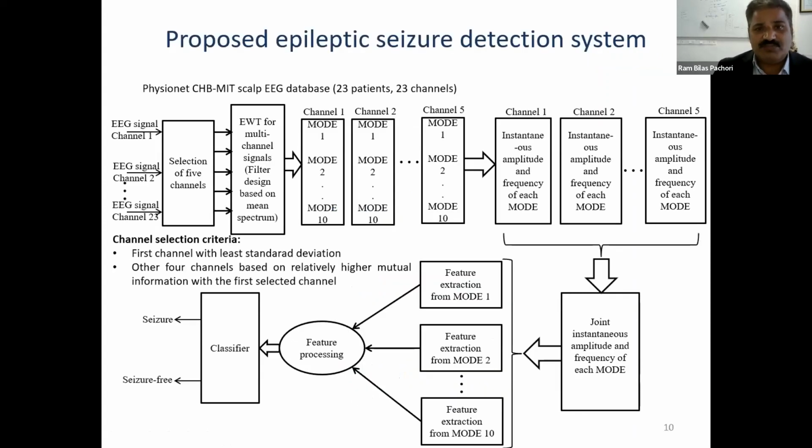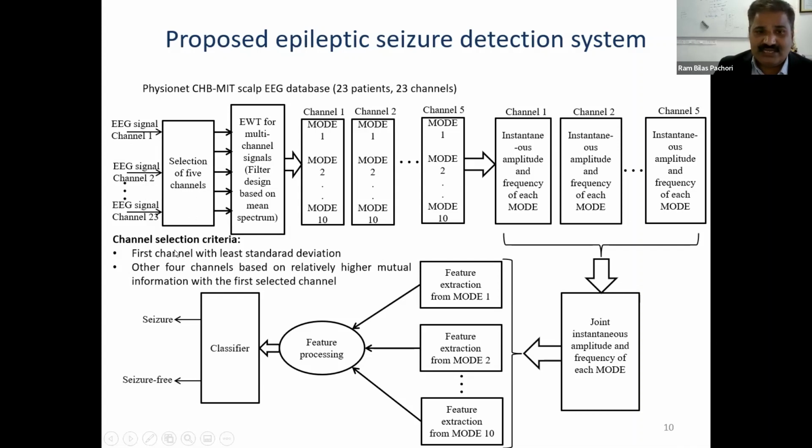And this is the proposed epileptic seizure detection system. So we have used the PhysioNet CHB-MIT scalp EEG database, which has recordings from 23 patients and 23 channels. And if all these channels are used, then this method suffers from high computational complexity. So due to that reason, we have suggested a criterion for the selection of 5 channels.